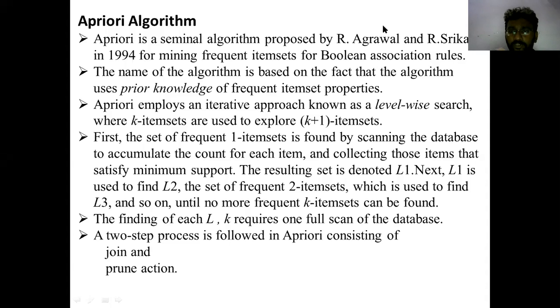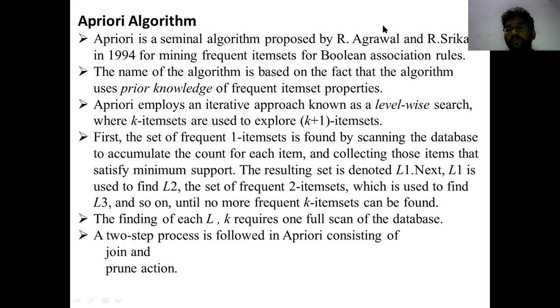For example, if your database has 10 items with different counts, each item will be scanned until there are no more itemsets to scan. In this scanning process, we remove the items with low counts from the search. Now let us start with the two-step process followed by the apriori algorithm, consisting of join and pruning actions.